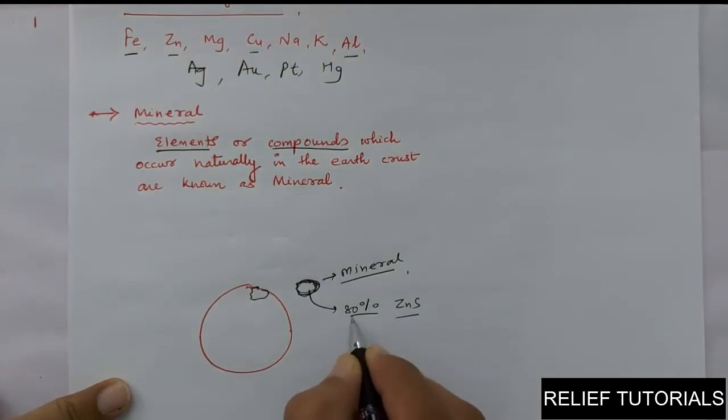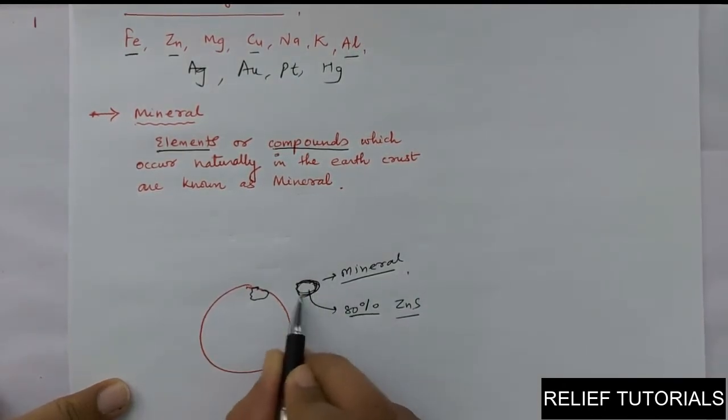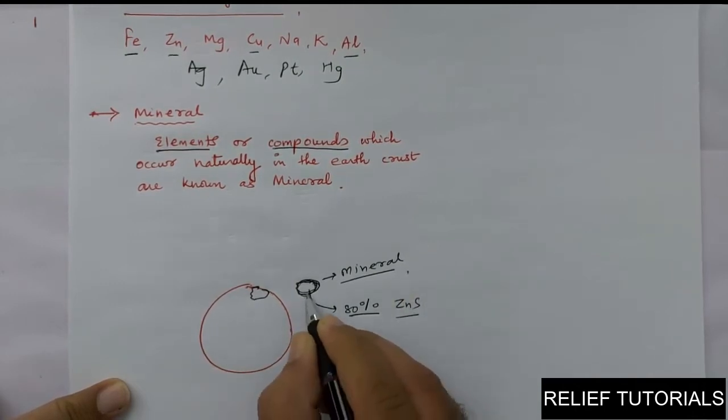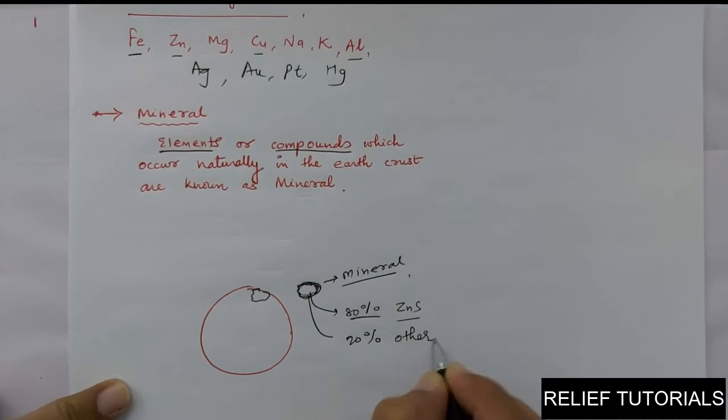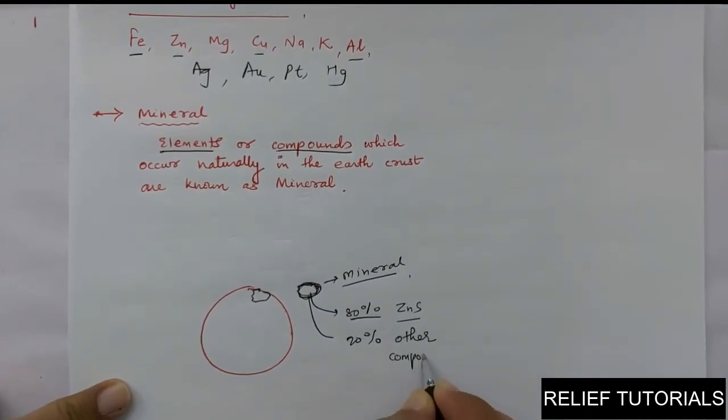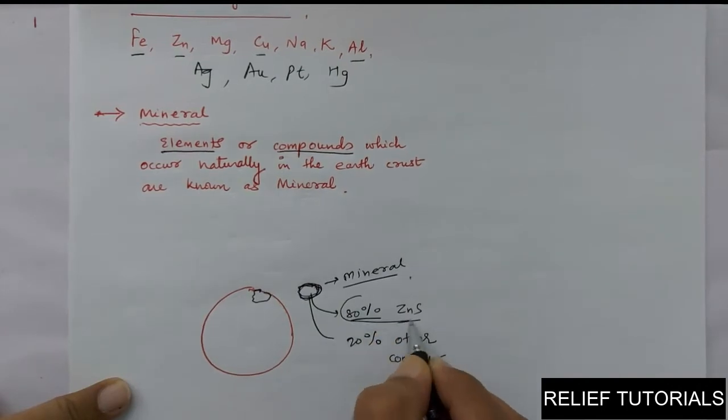Consider 80% of this mineral is zinc sulfide and 20% is other compounds. It may be two or more, whatever. So this is 80% of the same type of compound.